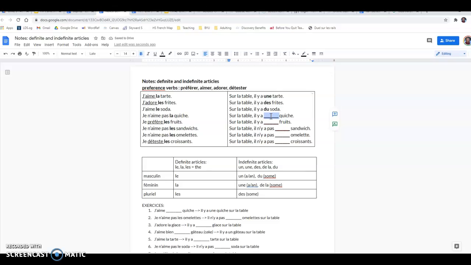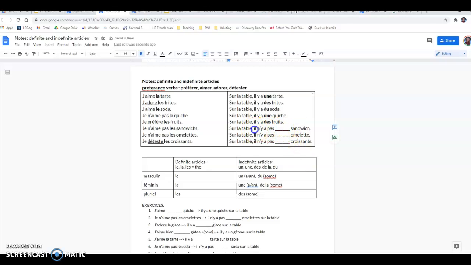Quiche, est-ce que c'est masculin ou féminin? You could say there is une quiche. Sur la table, il y a une quiche. Or you could say sur la table, il y a de la quiche. Because both make sense, we'll just say une. Sur la table, il y a. So look at fruit. There's an S on the end of it, so it becomes des.